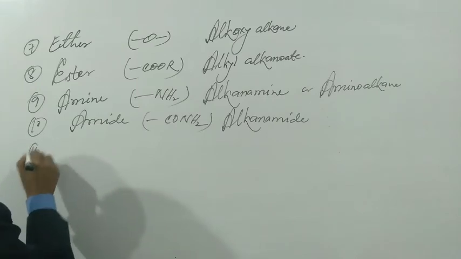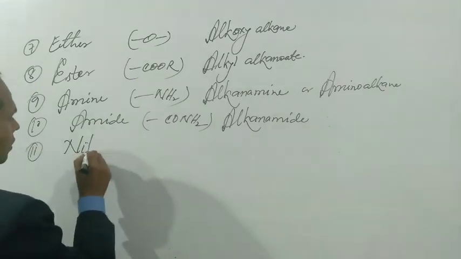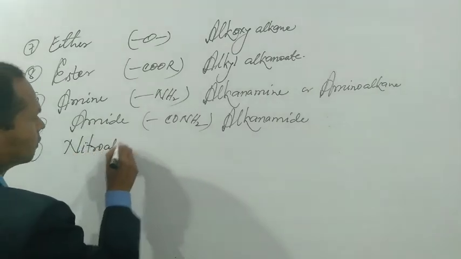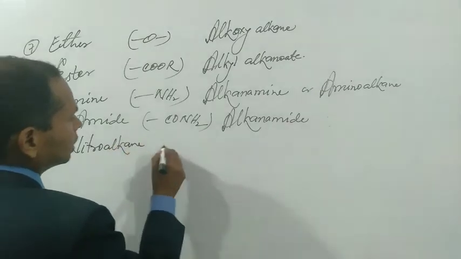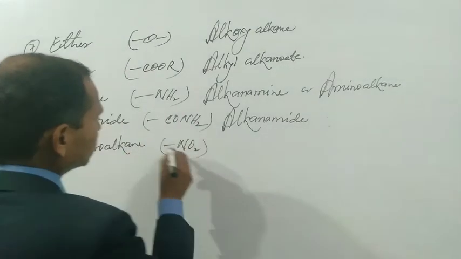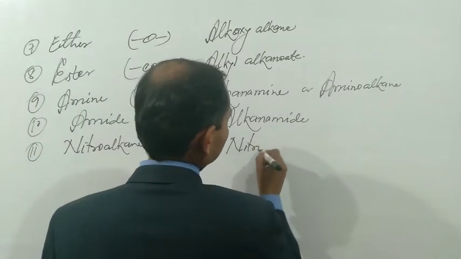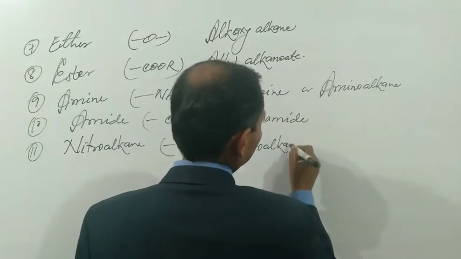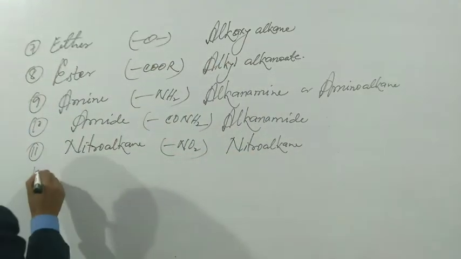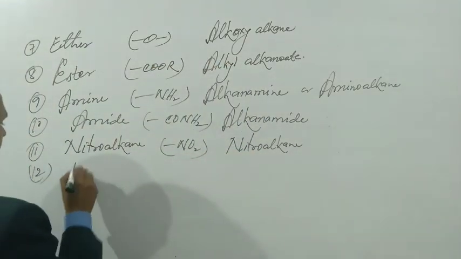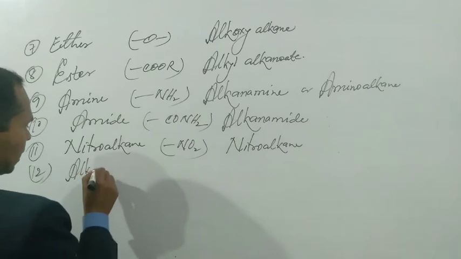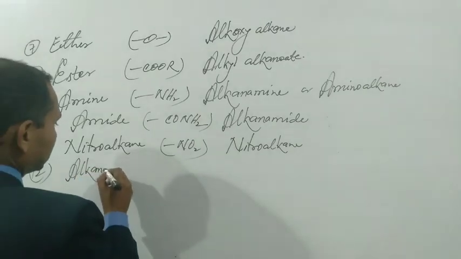Another is nitroalkane. Bond NO2, IUPAC name will be same, nitroalkane. 12 is alkane sulfonic acid.